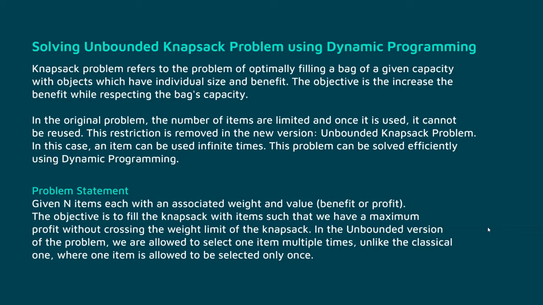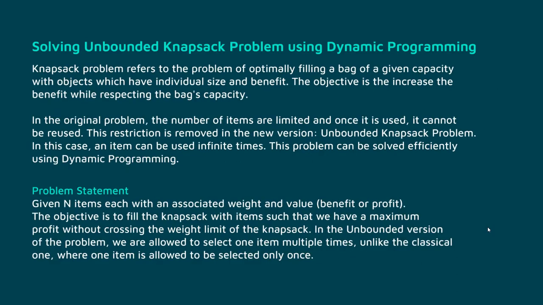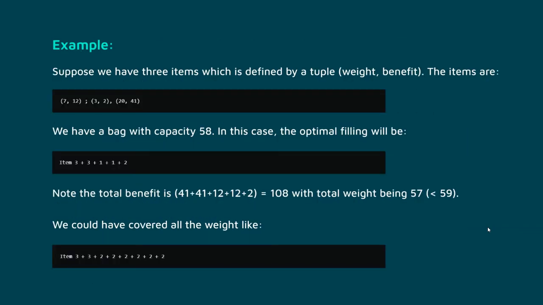Problem statement. Given n items, each with an associated weight and value, benefit or profit, the objective is to fill the knapsack with items such that we have maximum profit without crossing the weight limit of the knapsack. In the unbounded version of the problem, we are allowed to select one item multiple times, unlike the classical one, where one item is allowed to be selected only once.